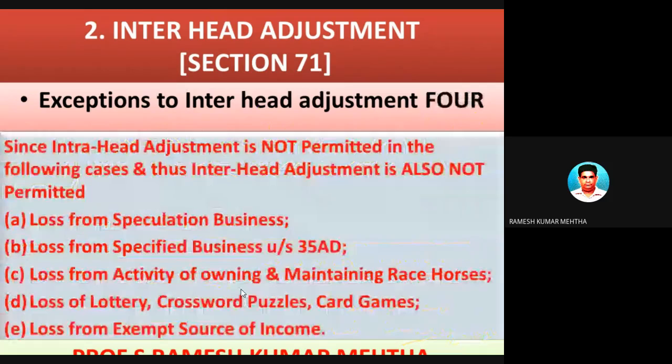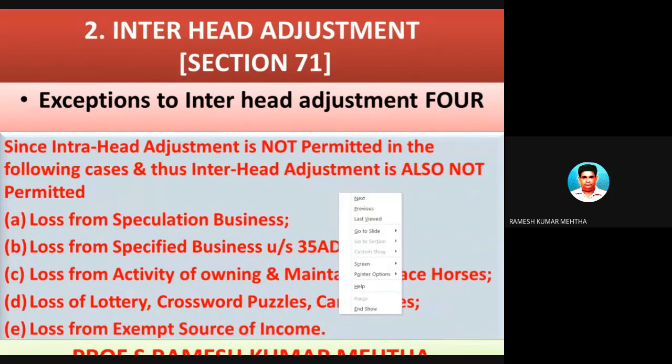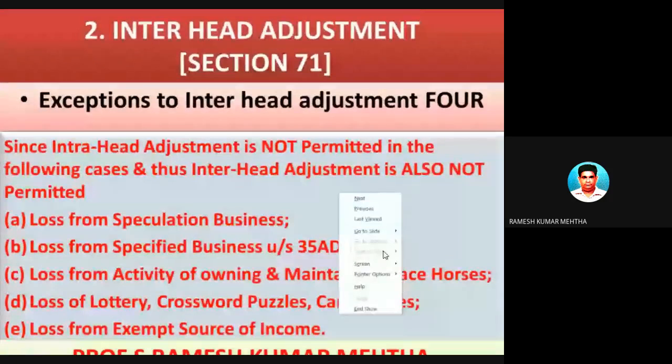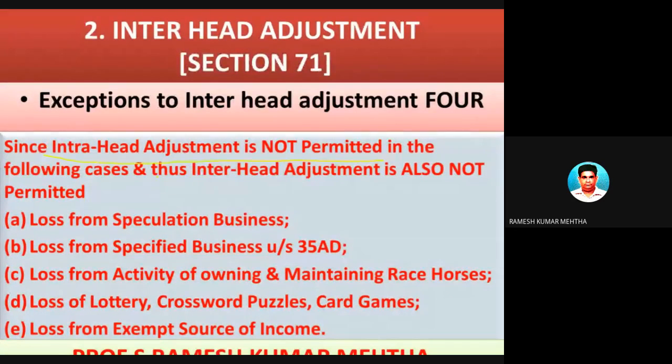Next one, some exceptions to intra-head adjustments. This is the fourth category of exceptions under inter-head adjustments. Since intra-head adjustments are not permitted in the following cases, obviously inter-head adjustments also are not permitted.